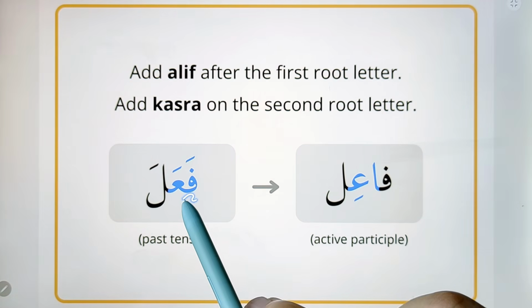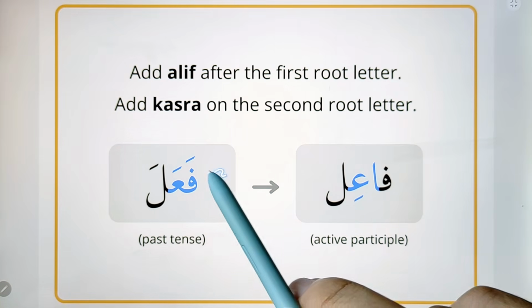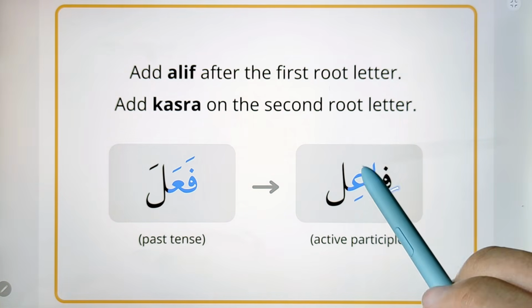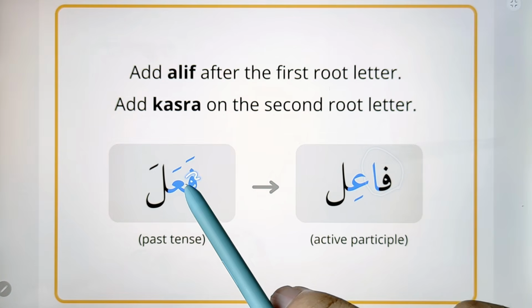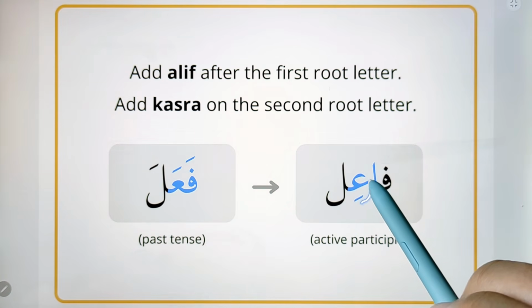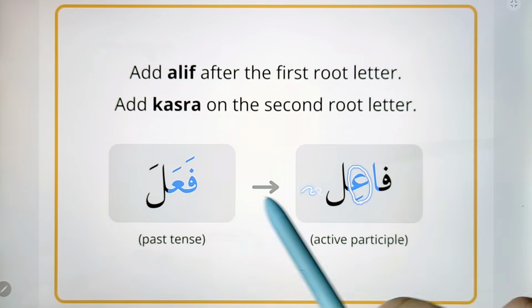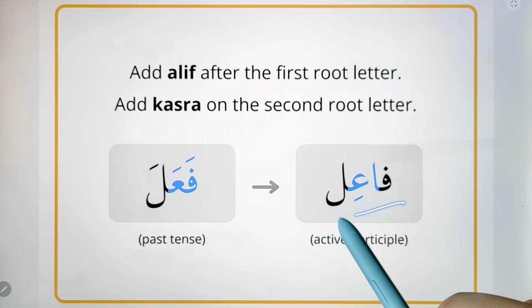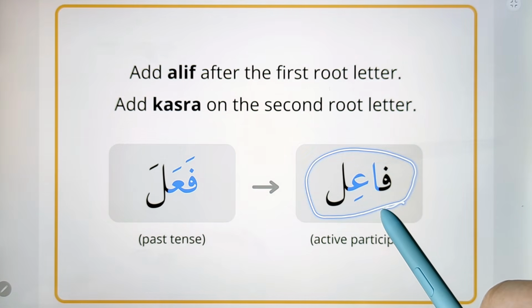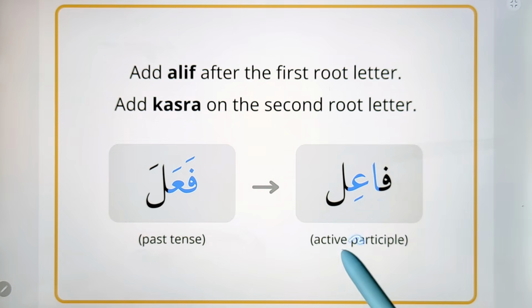Once you have the form 1 verb in the past tense, add alif after the first root letter fa, then add kasra under the second root letter ayn. So the word will be fa'il, and that's why the active participle is called ism fa'il.